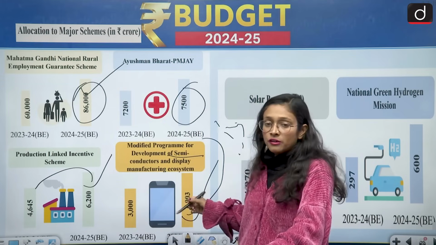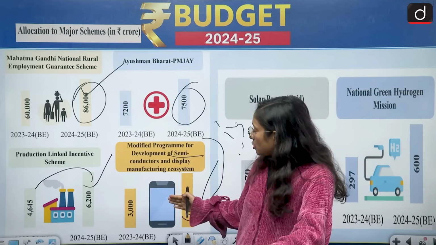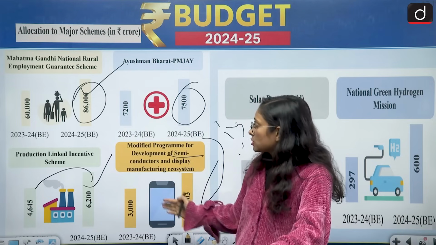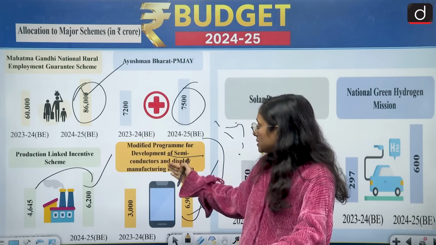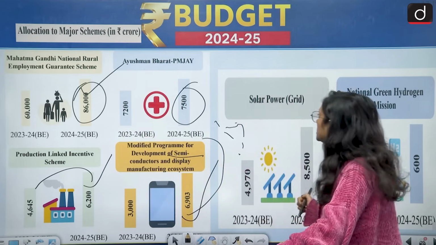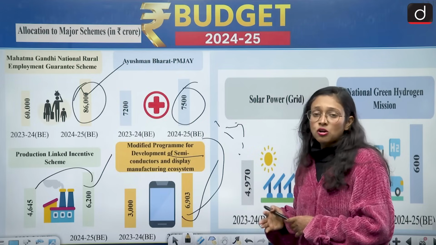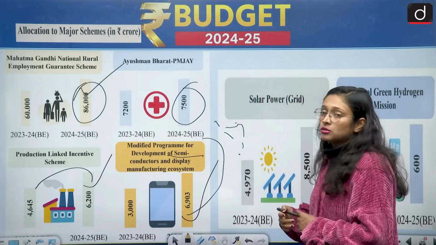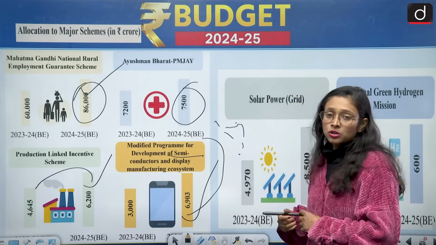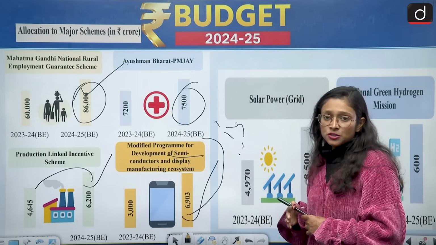This is also very positive, that the government of India is moving in this direction, from MGNREGA to the development of semiconductors and display manufacturing. Then coming to solar power, because we are constantly talking about solar power, and solar power is the need of the hour to tackle climate change.